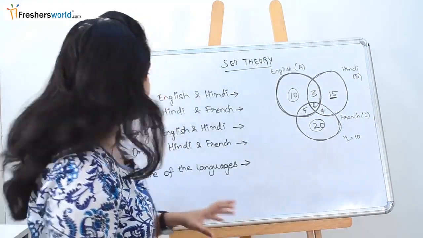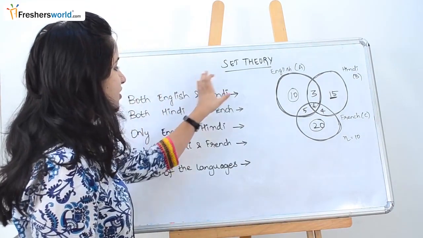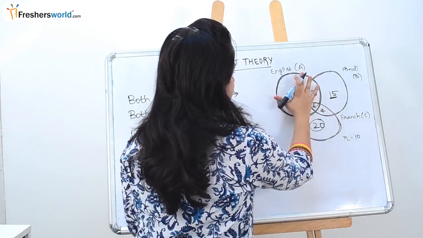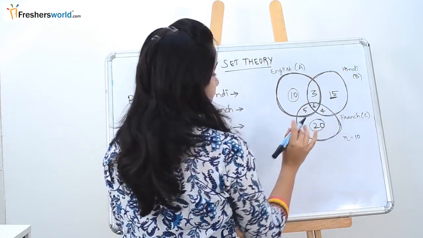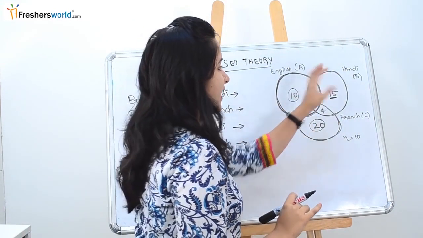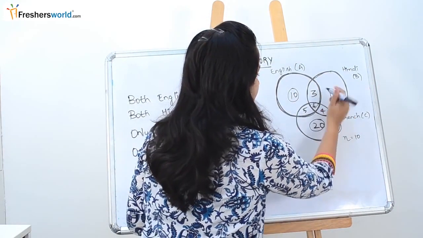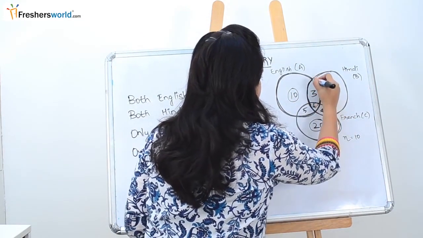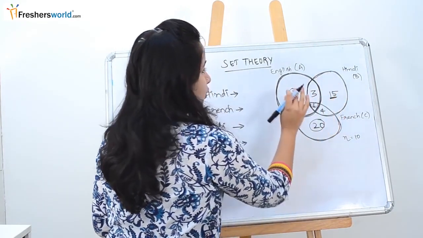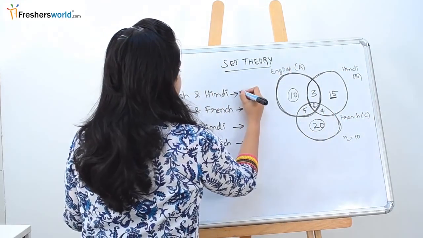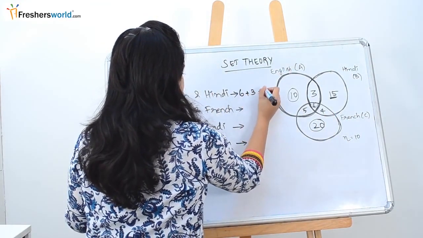So the next question is, they are asking both English and Hindi. So let's go to the circle back here. They are telling the circle A and circle B, they are saying the people who know both English and Hindi. So these are the people who know only English, these are the people who know only Hindi. So this intersection shows the people who know both English and as well as Hindi. So the answer here will be 6 plus 3, which is 9.